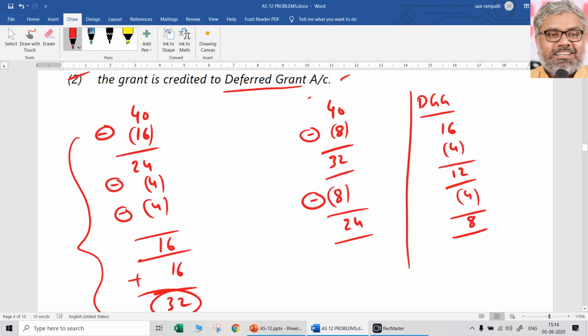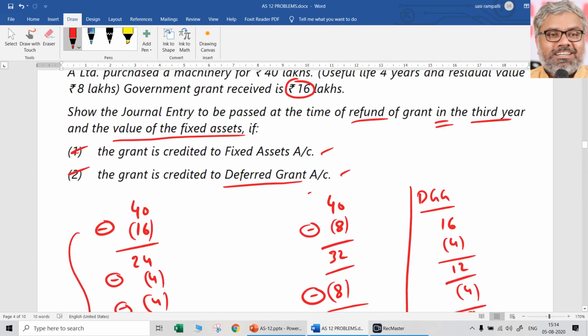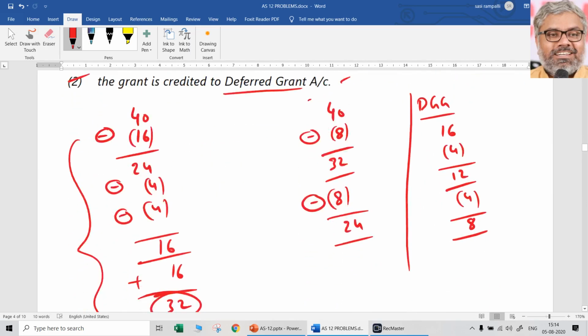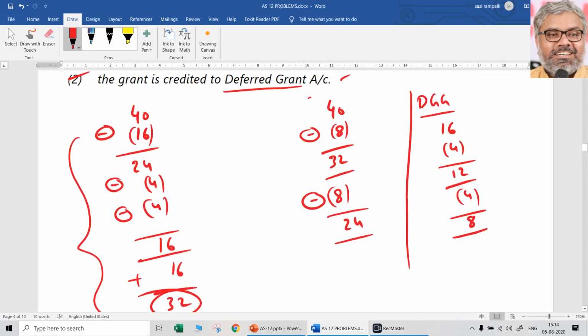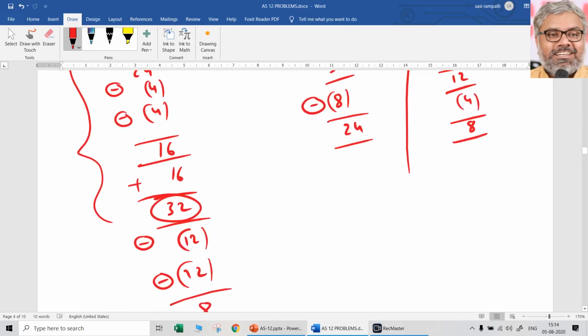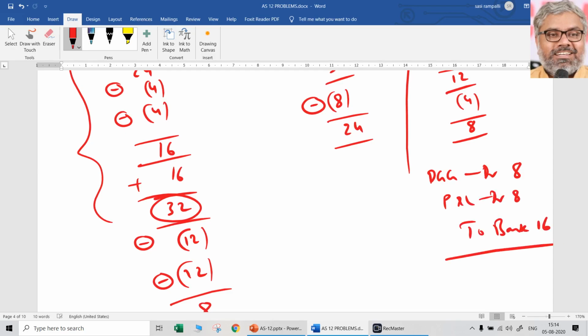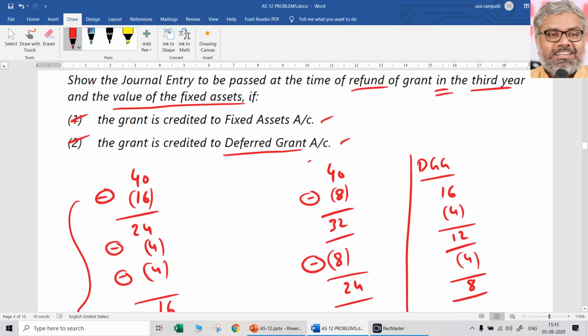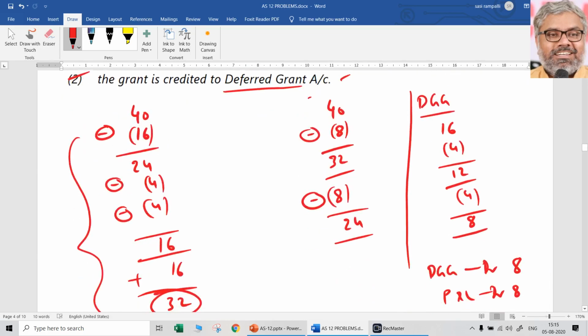Now the time has come to refund this grant. Now the entry is very important. Refund amount is 16 lakhs. But amount remaining in the deferred government grant account is only 8 lakhs. So what entry should we pass? Simply: deferred government grant account debit 8 lakhs, P&L account debit 8 lakhs, to bank 16 lakhs. That is the entry under the second method. That's what is asked. So we need to know exactly how much is the balance in the deferred government grant account. We need to know the story because of that.